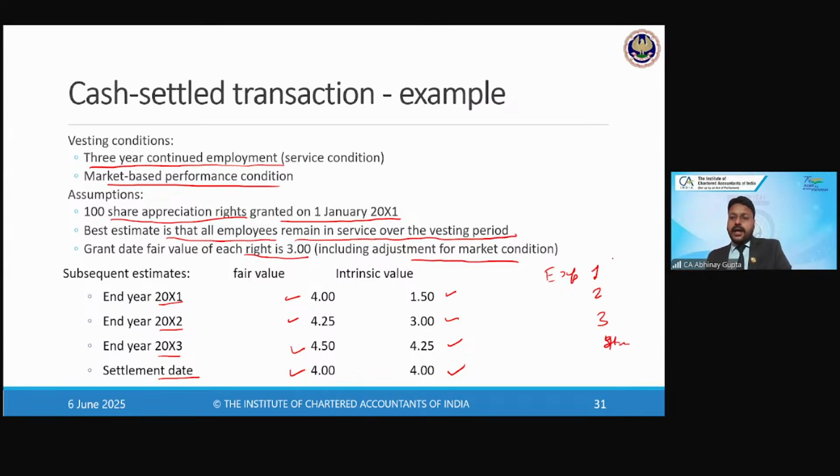Right? Now you need to calculate the expense amount for year 1, year 2, year 3, year 4. Right? Basically, not year 4, basically the settlement date. Right? And the liability amount, right? For the year 1 liability amount, what amount would be the liability and what amount would be the expense, which will be hitting the P&L? So can you just do these calculations once on your own before we discuss the answer?